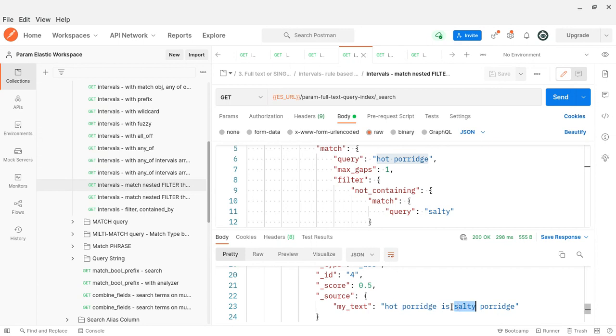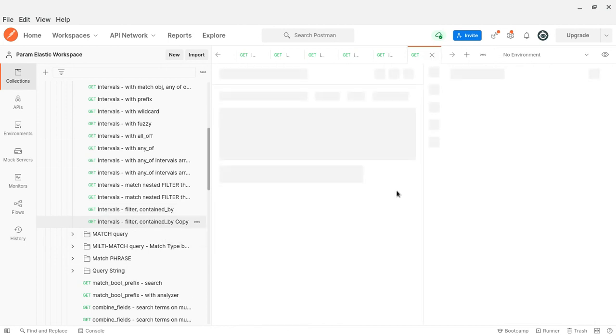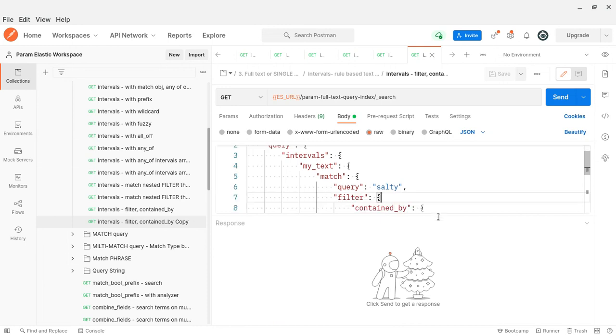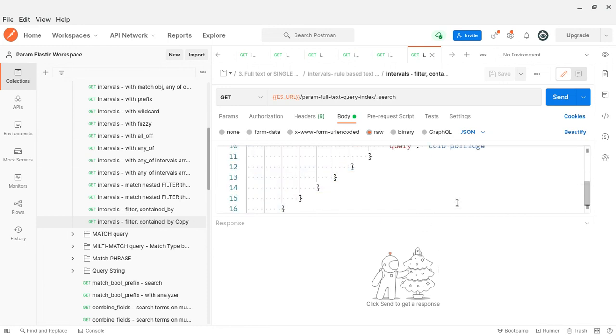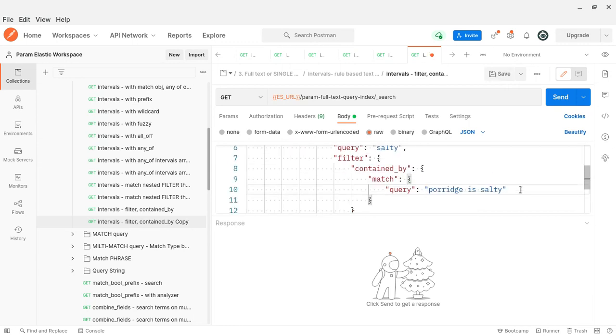Maybe I'll use that. Let's say porridge salty, right? I'll do that over here. Let me open here and duplicate this one. Where is the body? I'll say please match this one. Porridge is salty.